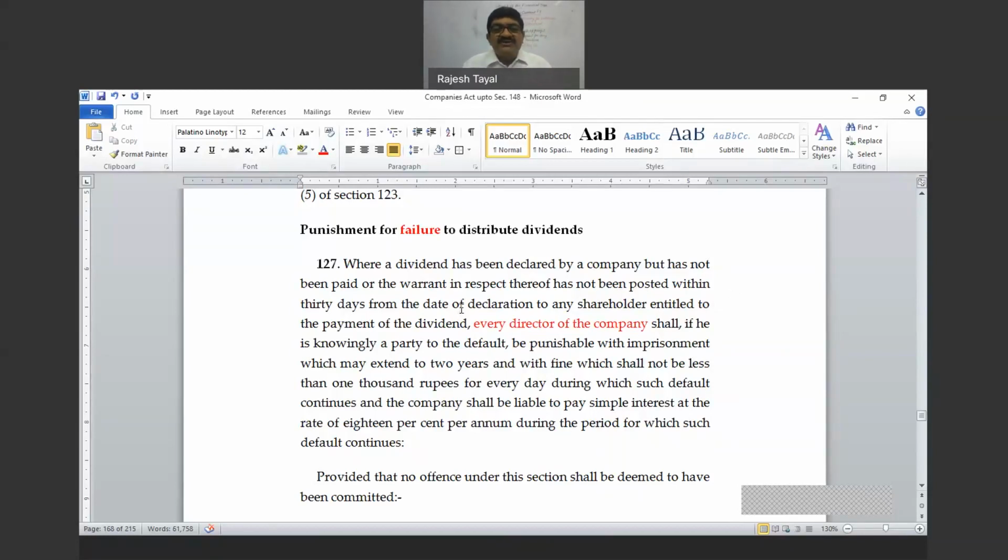So in this, what is the minimum imprisonment? The section is in front of you. What is minimum imprisonment? Prafulla, that is 2 years is max. What is minimum?